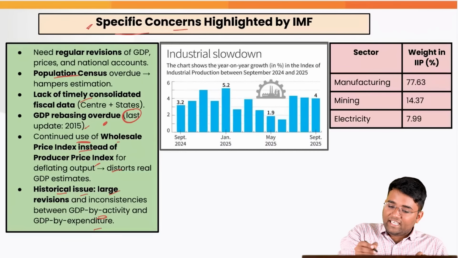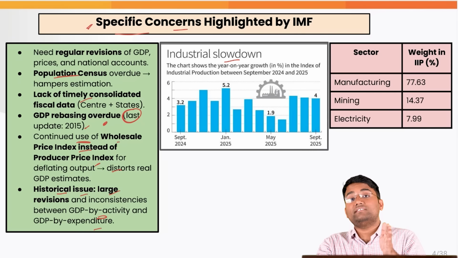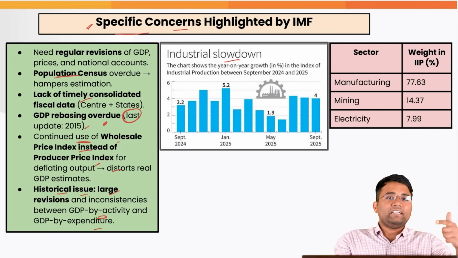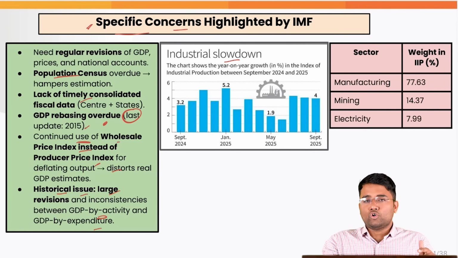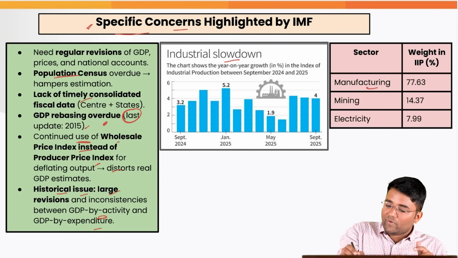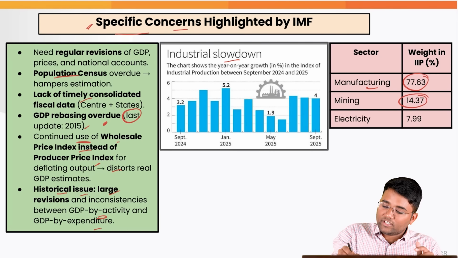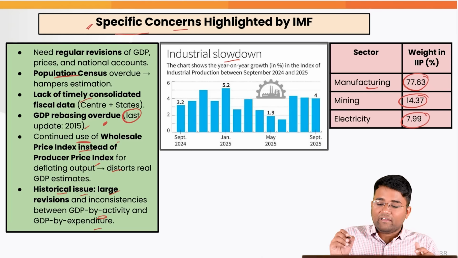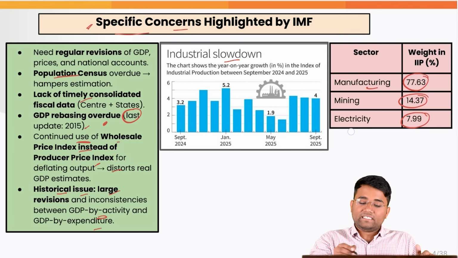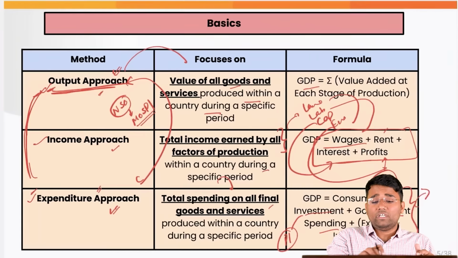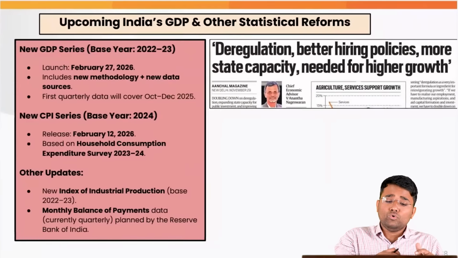Along with that, the IIP, which gives an idea about the industrial status, that is, the status of industrial growth. Here again, manufacturing has a 77.63% weight, mining has a 14.3% weight, and electricity has a 7.99% weight. Again, the base year for this is outdated, which the government has announced it will change.